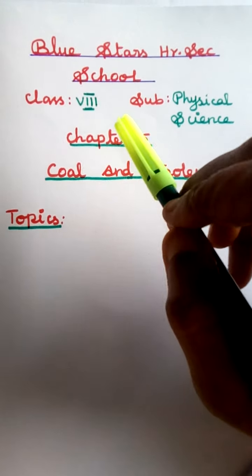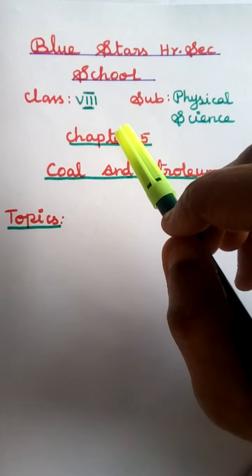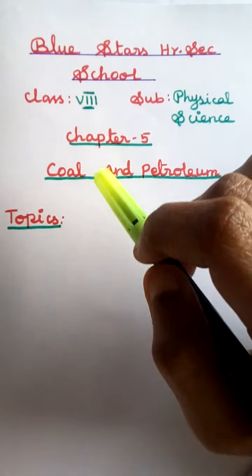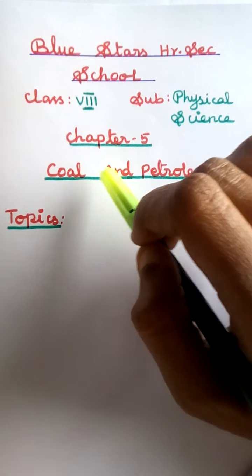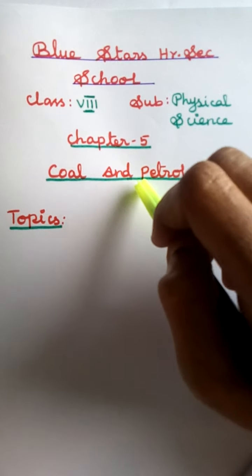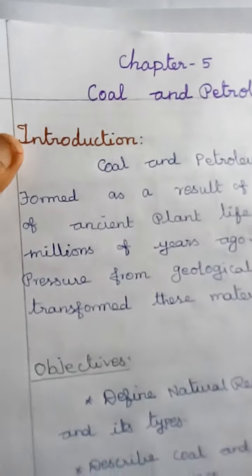Students, I have already finished two lessons: chapter 3, synthetic fibers and plastics, and chapter 4, materials, metals and non-metals. Next we will discuss chapter 5, coal and petroleum. Introduction about this lesson.